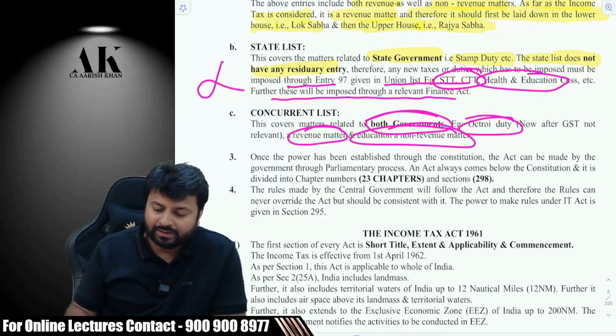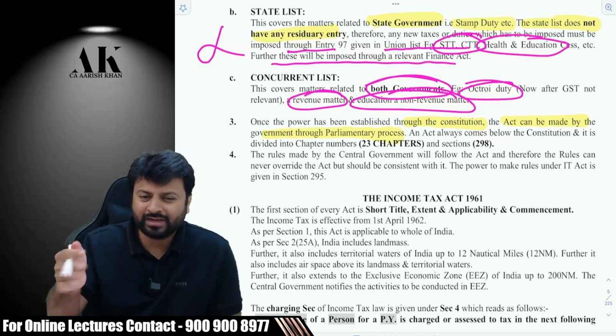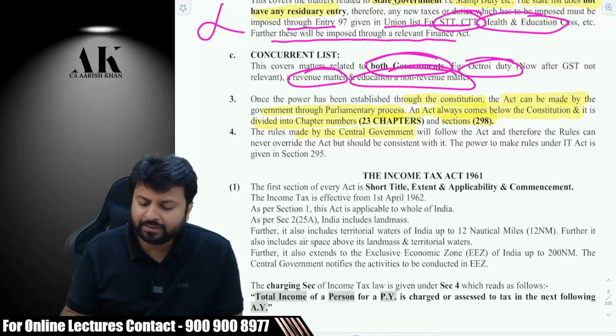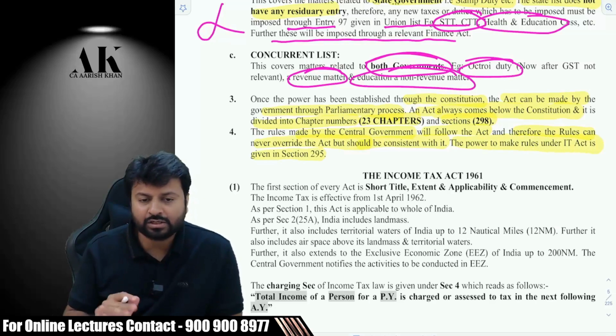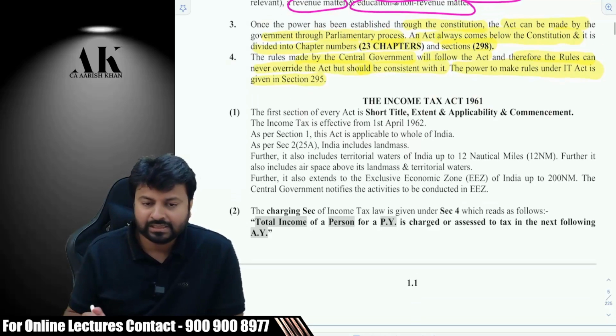Okay. Now, once the power has been established through the constitution, the act can be made by the government through the parliamentary process, which I have told you, you have to make a draft, etc. An act always comes below the constitution and it is divided into 23 chapters and 298 sections. The rules are made by the central government, will follow the act, and therefore the rules can never override the act but should be consistent with it. The power to make rules under the Income Tax Act is given in section 295. Is it clear? Whatever we have done in class, you will find everything in the same flow. Nothing will go here and there. Don't worry about it. Then we came to the Income Tax Act 1961.